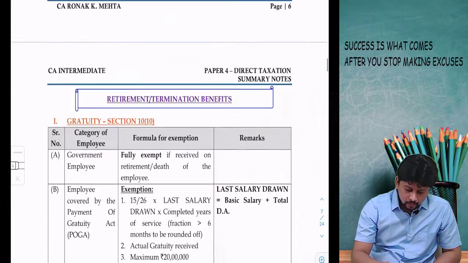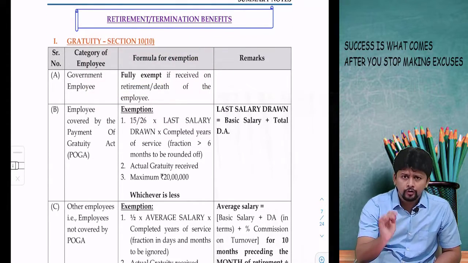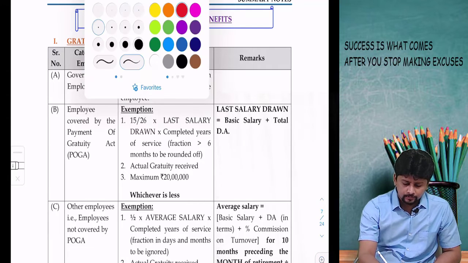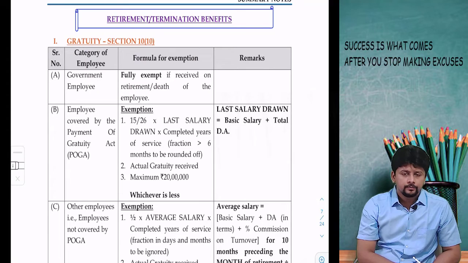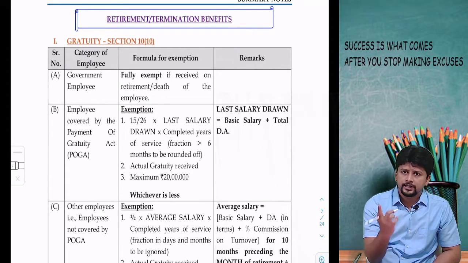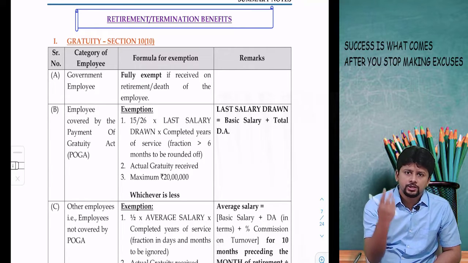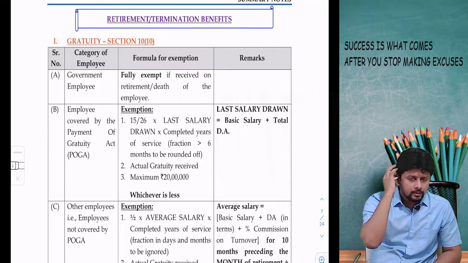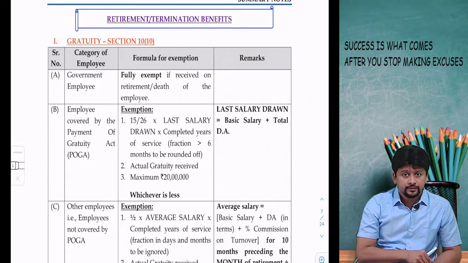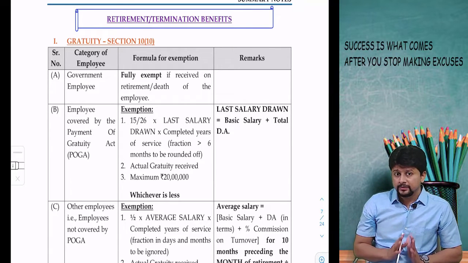Now going ahead, retirement benefits. This is a full formula based concept. Many retirement benefits, important ones, gratuity is important, provident fund is important. In fact, first 4 will be important: gratuity, pension, leave salary, provident fund. One thing at a time. As I said, it's formula based. You just have to remember small nuances, small things. So that is where a student has to take care.